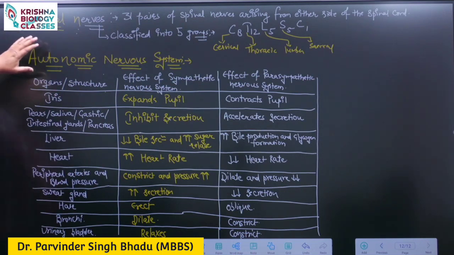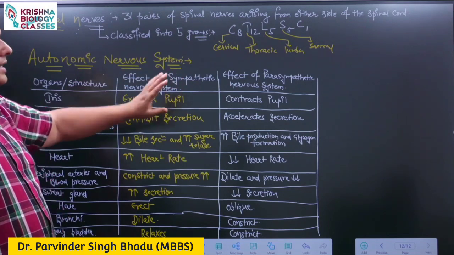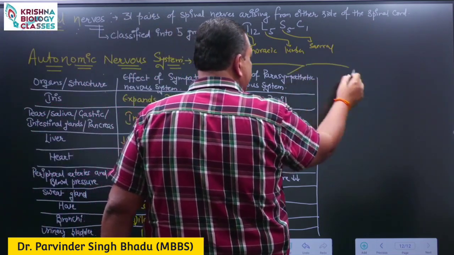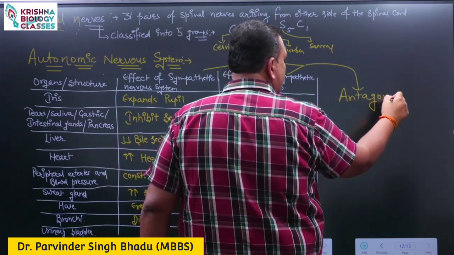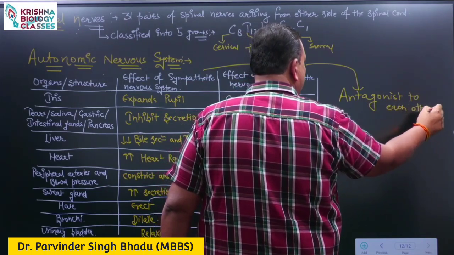Now, the autonomic nervous system: sympathetic and parasympathetic are antagonistic to each other, meaning they work opposite to each other.